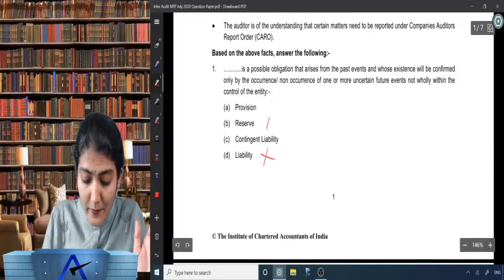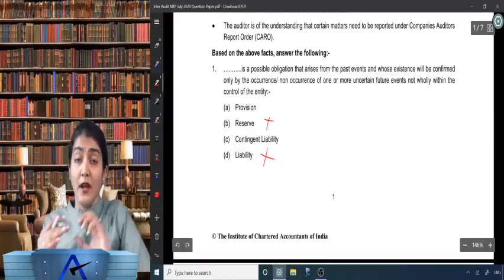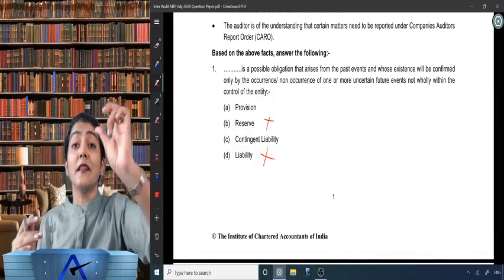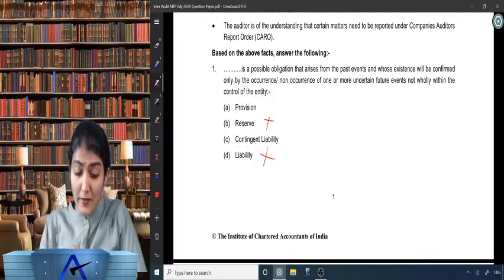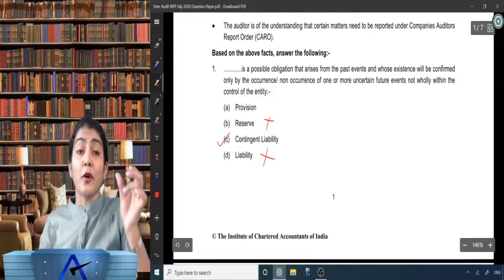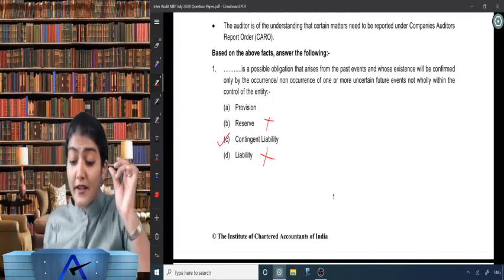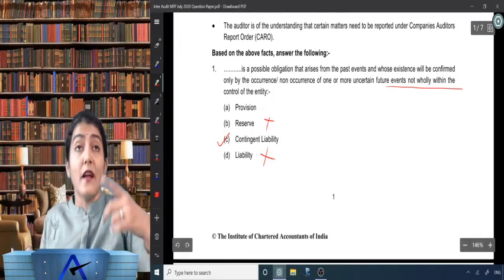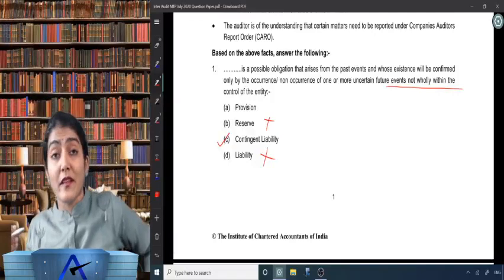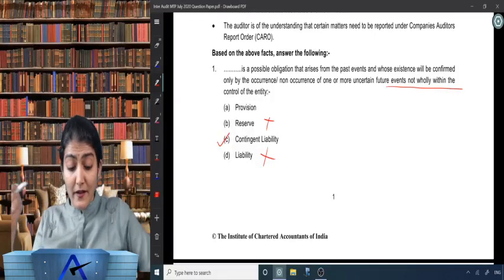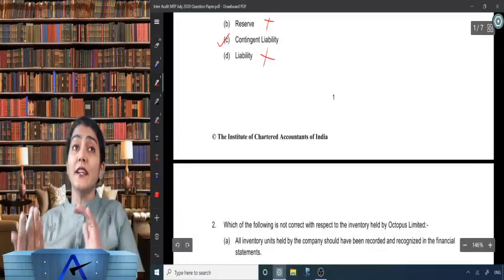Anyways, liability and reserve are out of question. So what we need to select is between the provision and the contingent liability. So what would be the correct option over here? The contingent liability. Why? Because it is uncertain future events, not wholly within the control of the entity. So that is what makes it a contingent liability.